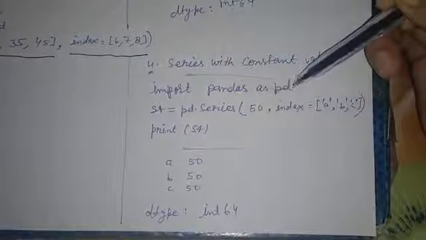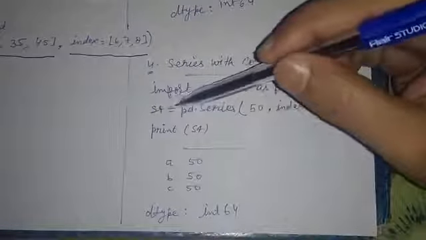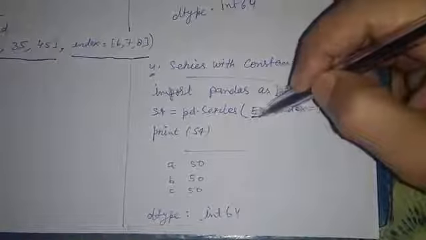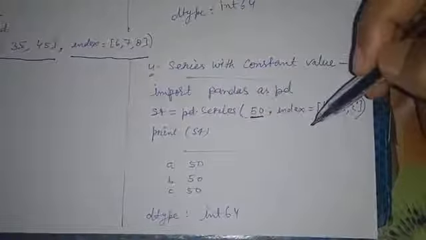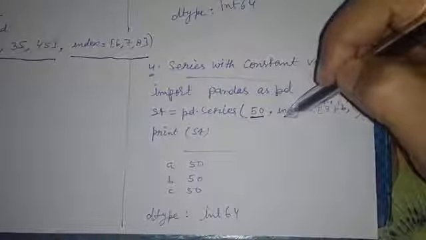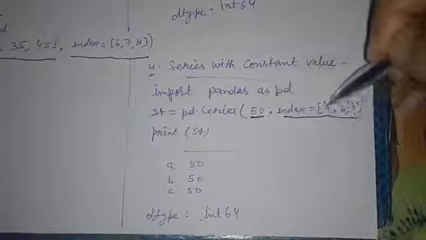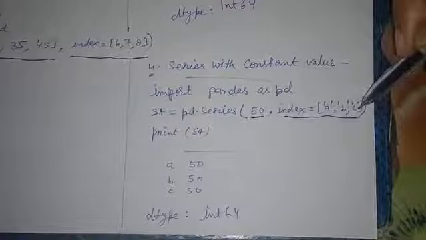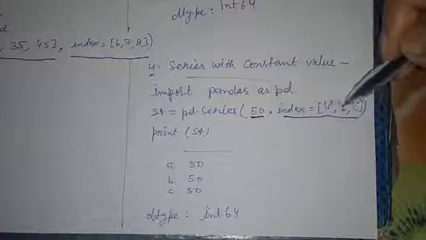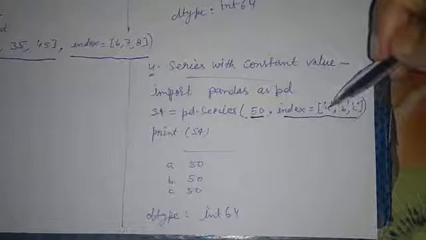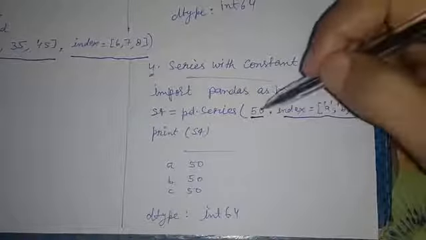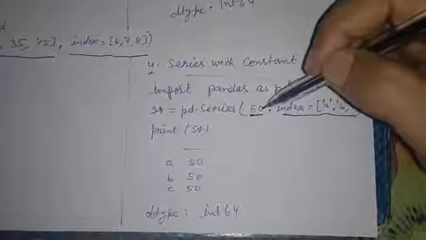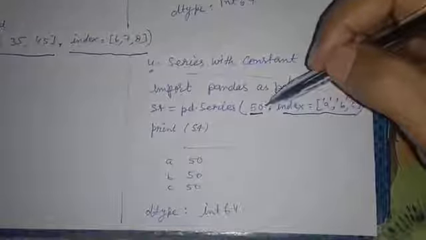Import pandas as pd. s4 = pd.Series(50, index=['a','b','c']). Here we provide only a single value as the data object, and three indexes are given. So a series will be created having 3 elements with index A, B, C, but the same value 50, as we provide only one value in place of a list of values.